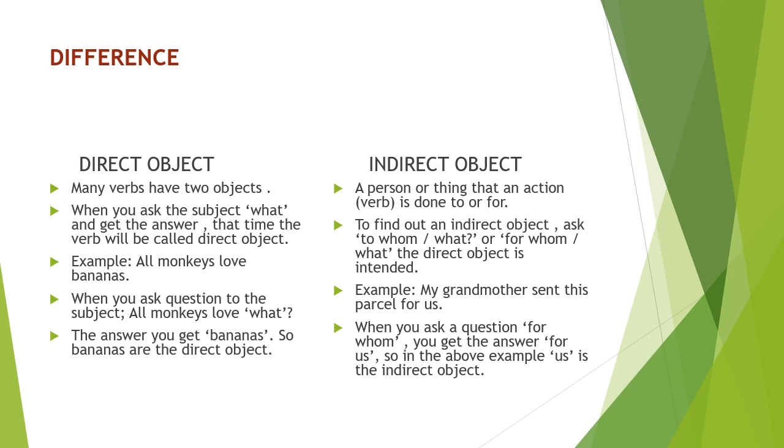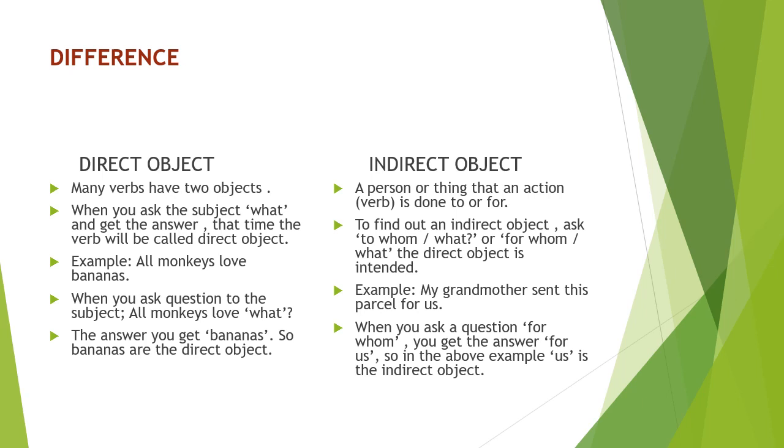Like the example, all monkeys love bananas. What do all monkeys love? Bananas. So you are getting here the answer of what. So it is very clear that this sentence, all monkeys love bananas, has an object, and love is the verb. Here love will be called the transitive verb, and bananas will be called the direct object.